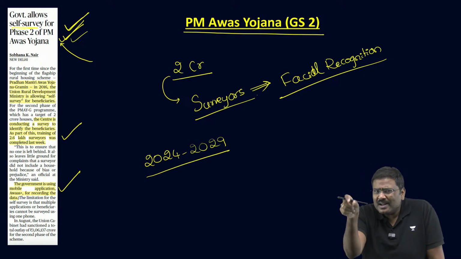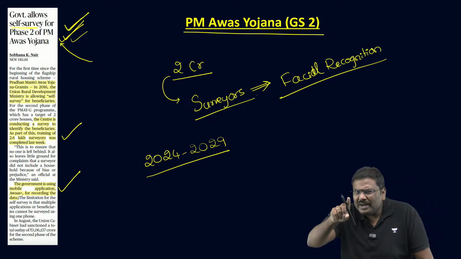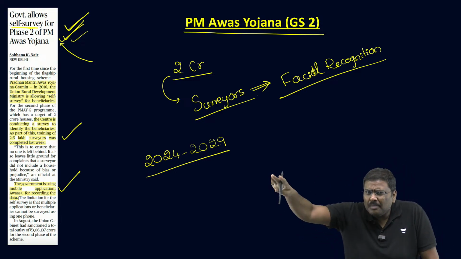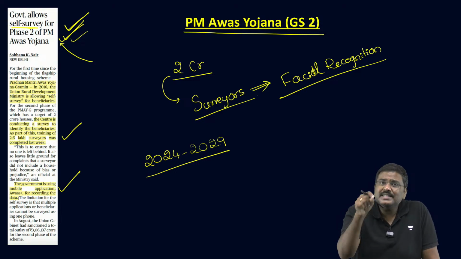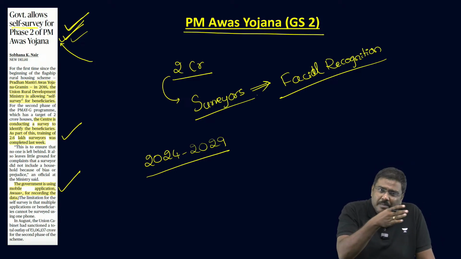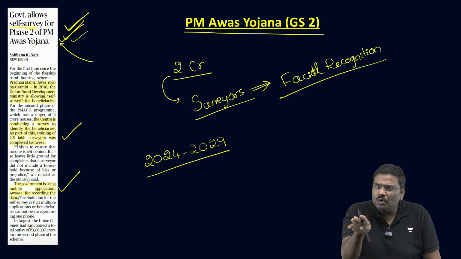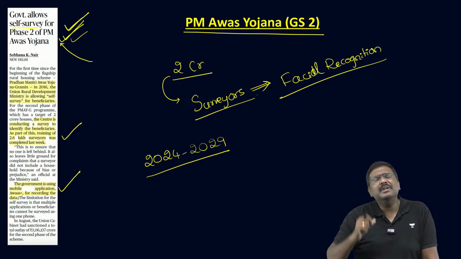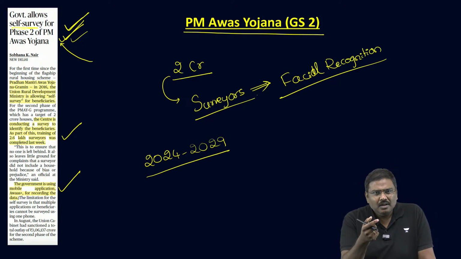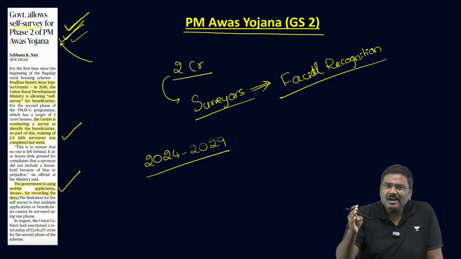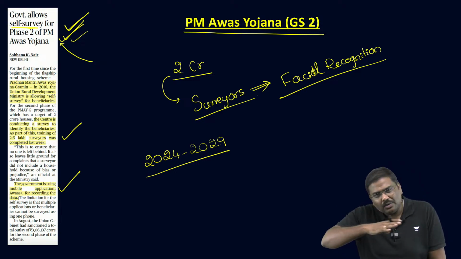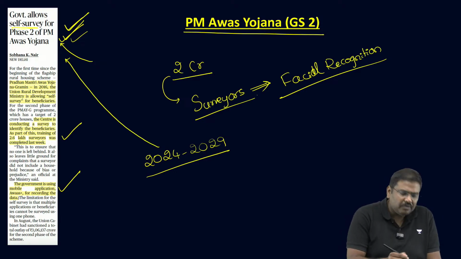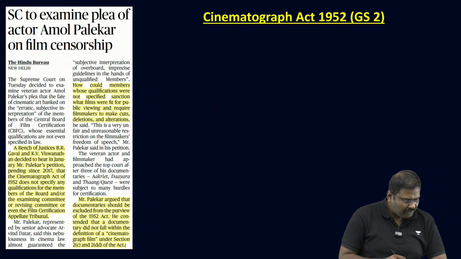Second, earlier if you had a refrigerator, you would automatically become ineligible. You had a two-wheeler, you would automatically become ineligible. Now the center says all these conditions have been relaxed. Even if you have a two-wheeler, you are eligible. You can become a beneficiary under the Gramin component. Even in the case of land holding, earlier restrictions were there. Now these restrictions have been relaxed.